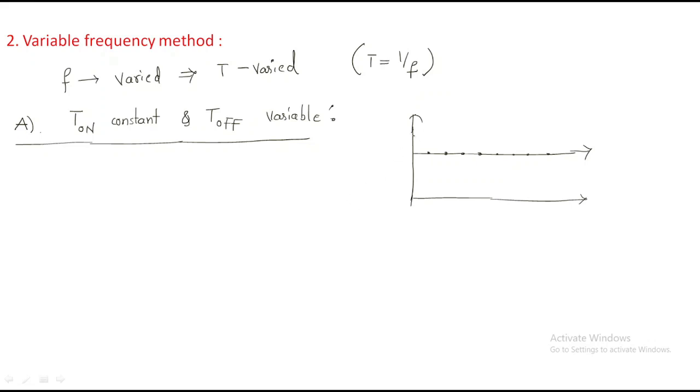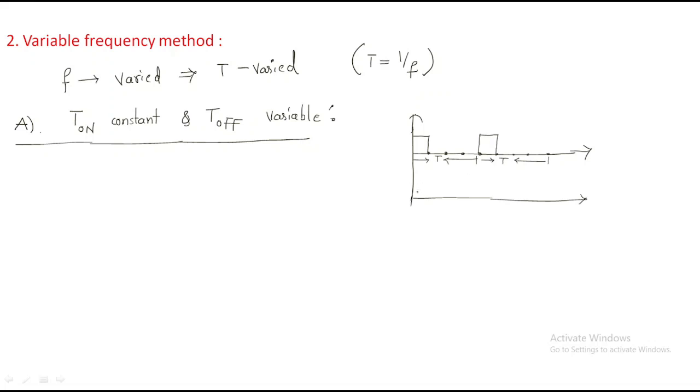This is the time period for the first wave. Take this part as the on time period, and the remaining is off. So this is the time period, and it repeats again like this.